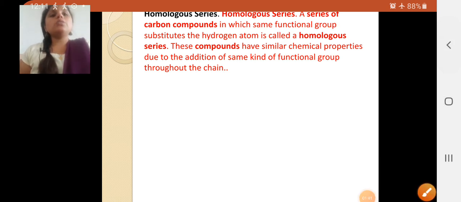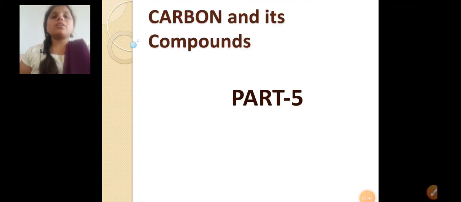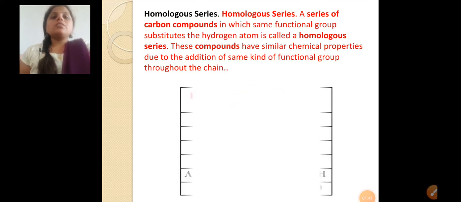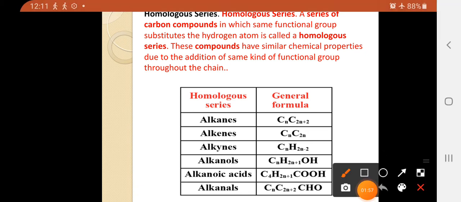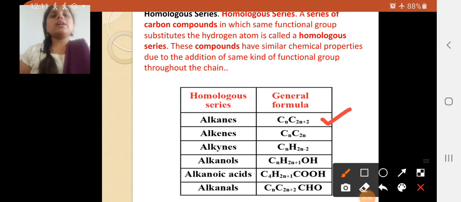So we are going to take examples of homologous series. Here are some examples. First one is alkanes. You can observe here in the alkanes we are substituting the same functional group. What is that? It is the hydrogen.